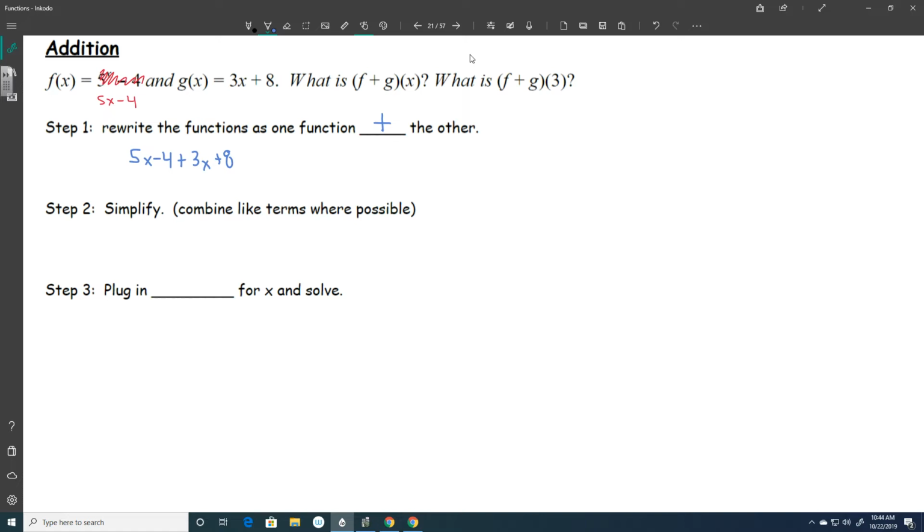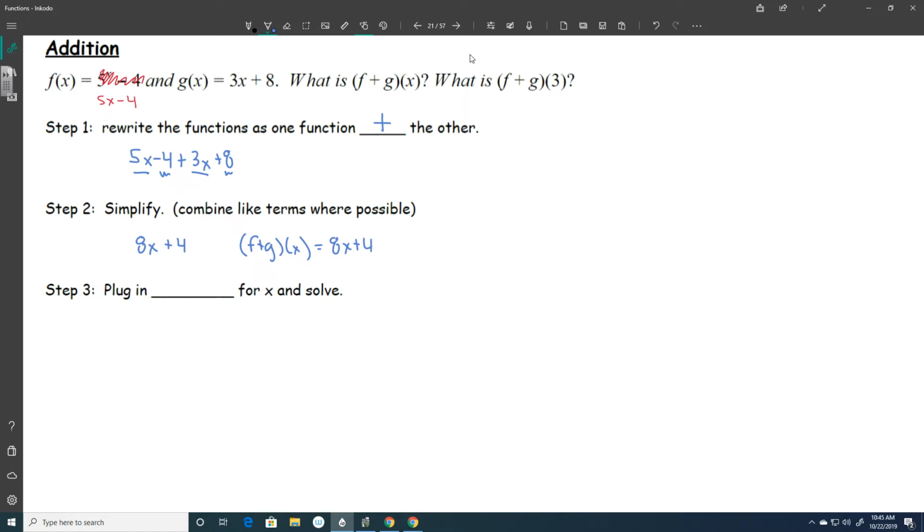And step 2 is to simplify. We combine like terms whenever we can. So I've got 5x's and 3x's. That becomes 8x's. And then negative 4 plus 8 becomes positive 4. So my new f plus g of x, my new function, is this part. So f plus g of x equals 8x plus 4. I added my functions together.